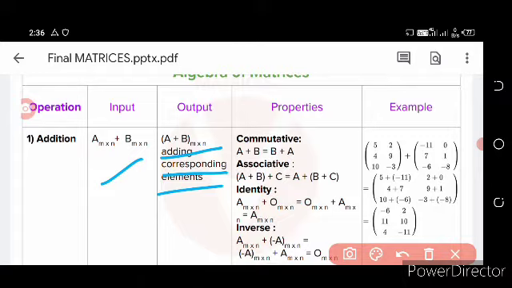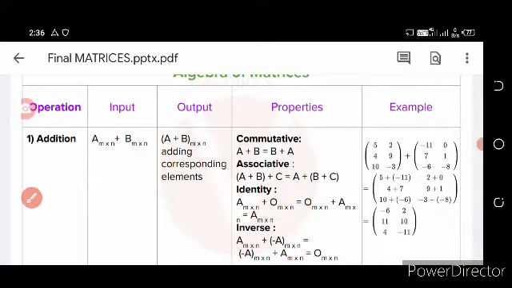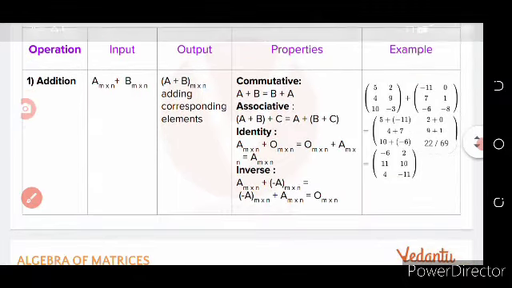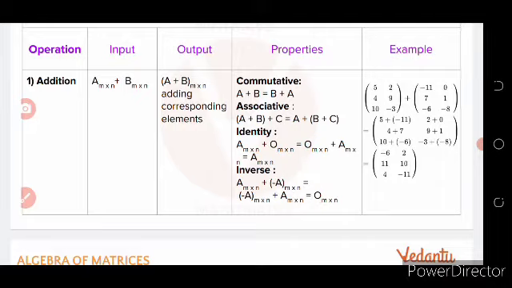First row: a11 plus b11, a12 plus b12, similarly. So the properties say commutative: A plus B is equal to B plus A. So matrix A plus matrix B is equal to matrix B plus matrix A. So the example is here.